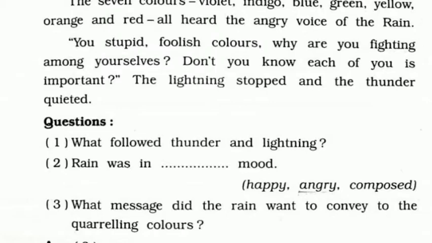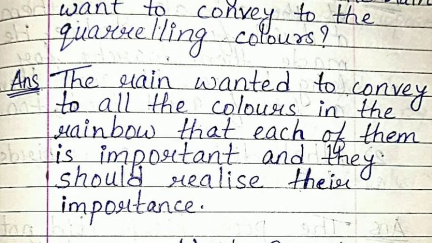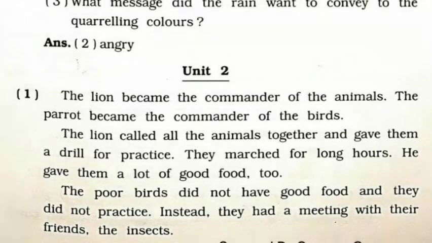Now the third question, what message did the rain want to convey to the quarreling colors? So the answer will be, the rain wanted to convey to all the colors in the rainbow that each of them is important and they should realize their importance. Now we will continue with unit number 2.